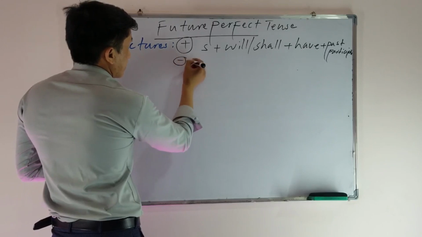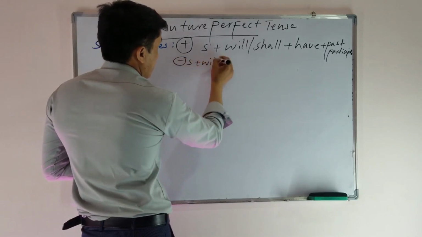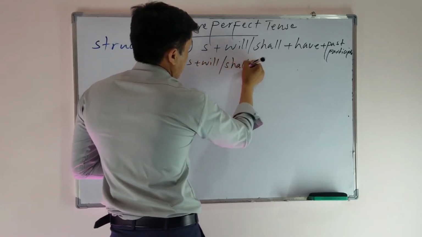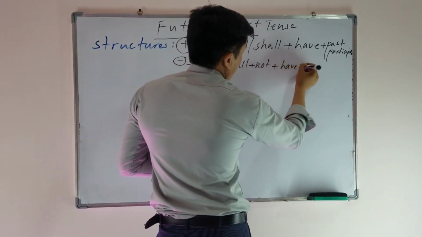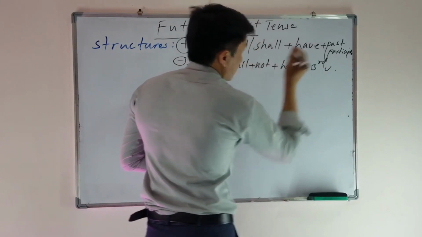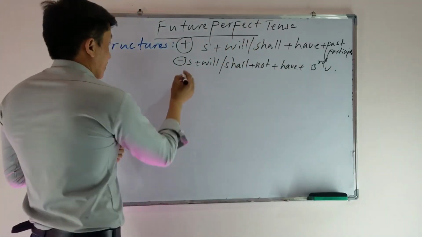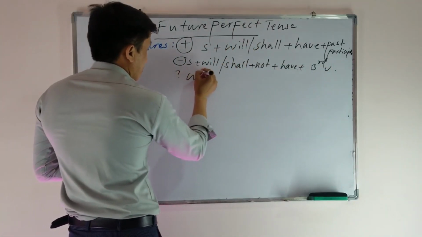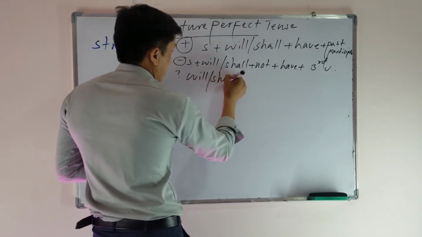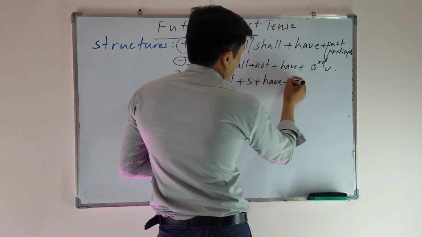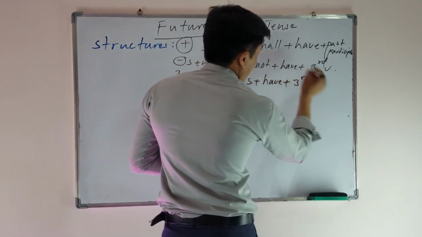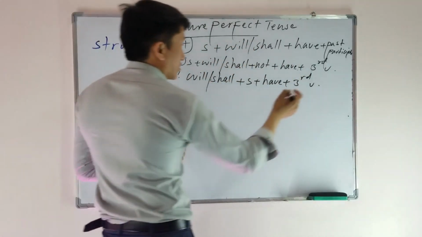The negative is subject again plus will or shall plus not plus have plus third form of the verb or past participle. And for the question form, we can use will or shall plus subject plus have plus third form of the verb, and put the question mark.